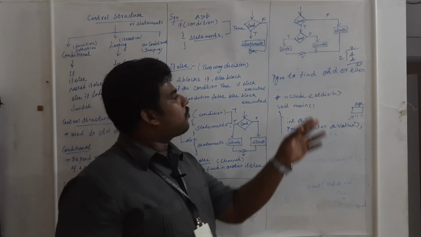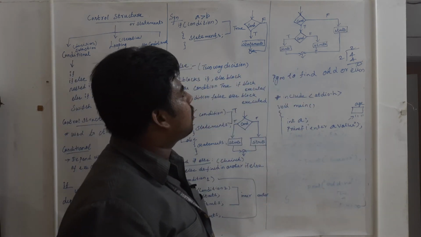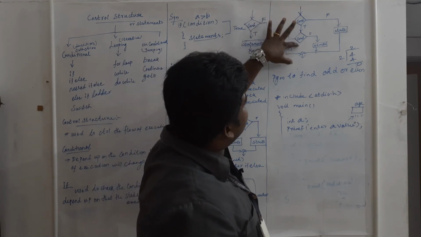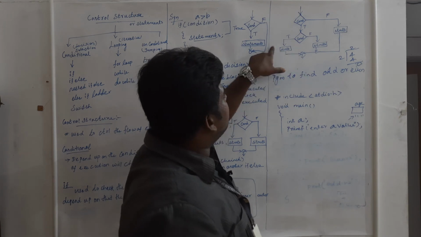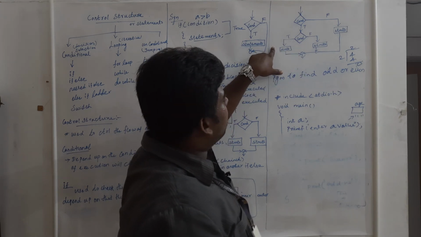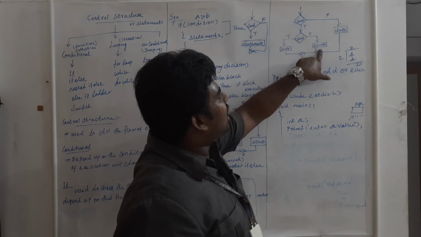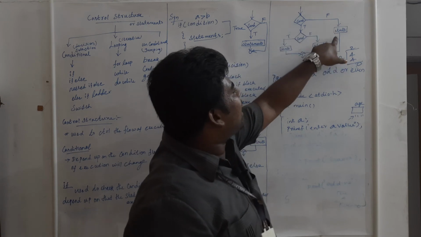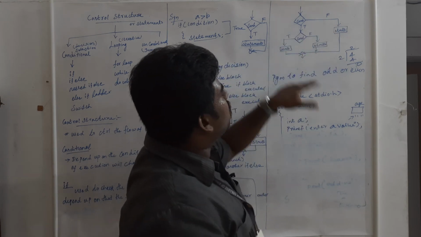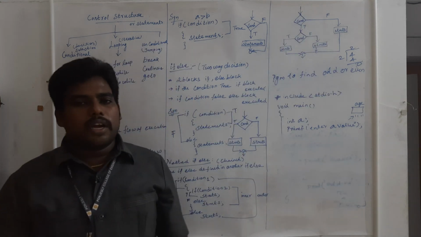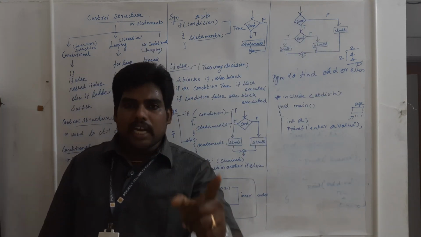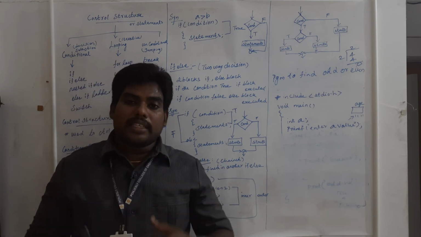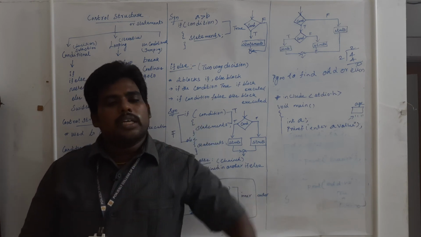See the diagram, so you will get a clear picture. First, if the first condition is true, it will check the second condition. If that is true, the true statements will be executed. If it is false, the else statements will be executed. Suppose the first condition is false, then directly the else statement runs. It won't go to the inner one. All of you got it? The important thing is, only if the first condition is true will it go inside the nested if. Otherwise, it won't go to the nested if.